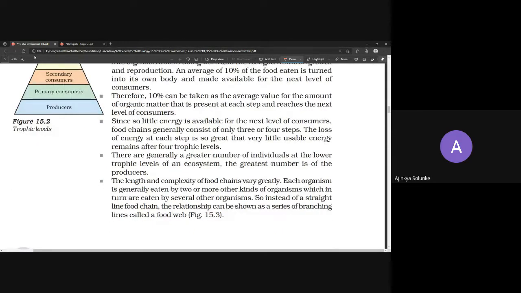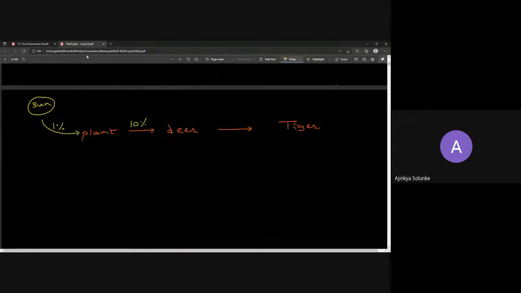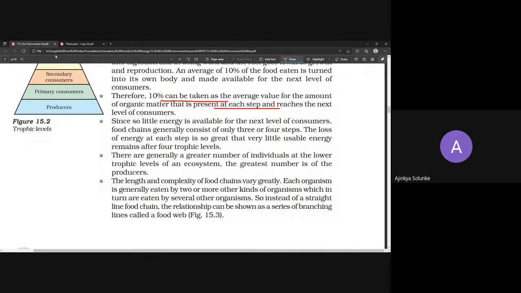And this is going to be repeated for each level. For each step, this is going to be repeated. So the deer will be transferring how much to the tiger? 10% again. So 10% energy is transferred from plant to deer and deer to tiger, but the plant is able to convert only 1%. Okay, so can we say there is a 10% rule? This is also called the 10% rule. That 10% of energy is being transferred from one level to another level.